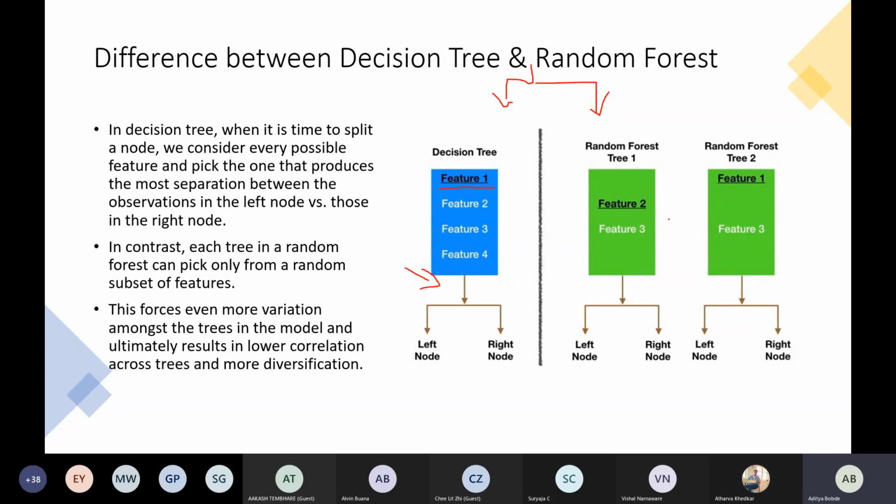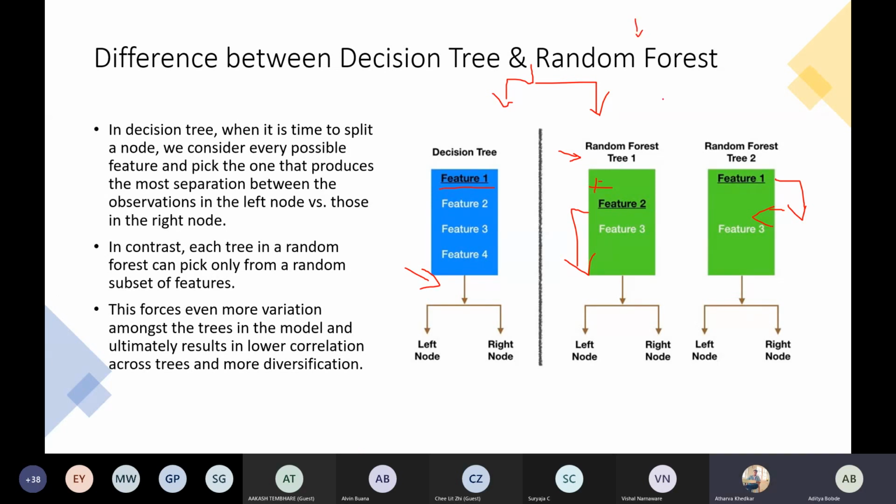But in the case of random forest, since there will be multiple decision trees, and a decision tree can have any number of features, it will be forced to select from the features it has. In random forest tree 1, you can see feature 1 is not present, so you have to go with feature number 2. In the second decision tree, there is feature 1 and feature 3, so now feature 1 will get selected. Since random predictions are there, and at last you are combining these predictions, you will get much more accuracy. So that's why we use random forest much more.